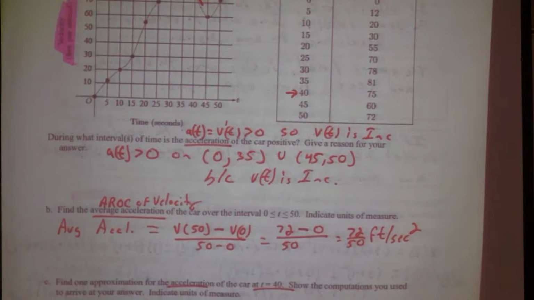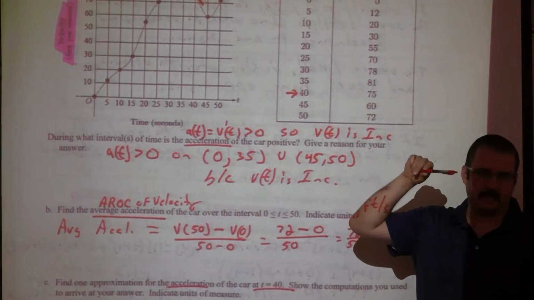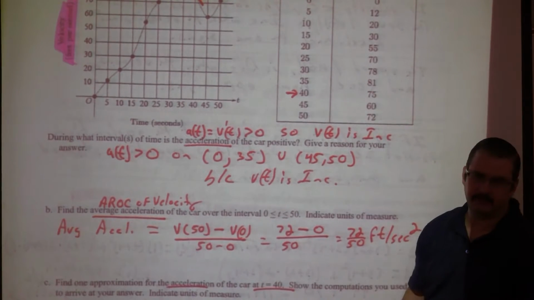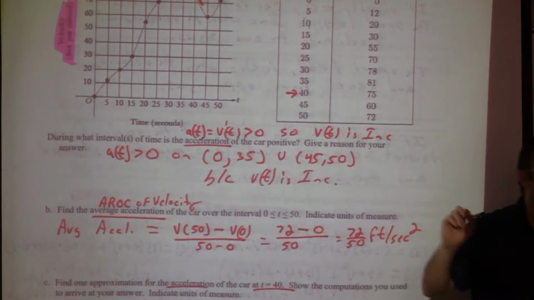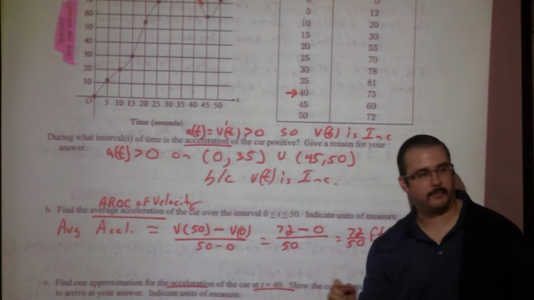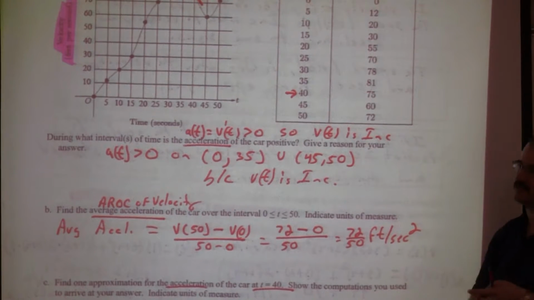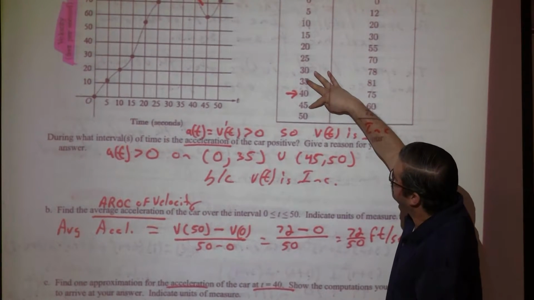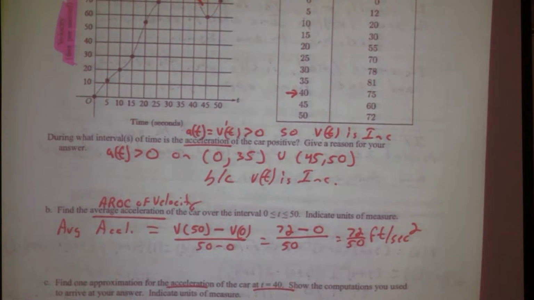Using the A-Rock of 35 and 45. Could I also use the A-Rock of 40 and 45? Yeah. Could I also use the A-Rock of 35 and 40? Yes. So that's why the question says find one approximation, right? You want to use 2 points that are close to that particular point you want and estimate it with that. Those would be the 3 acceptable answers on the AP test: the 2 around it, these 2 together, or those 2 together. Anything else they wouldn't accept.